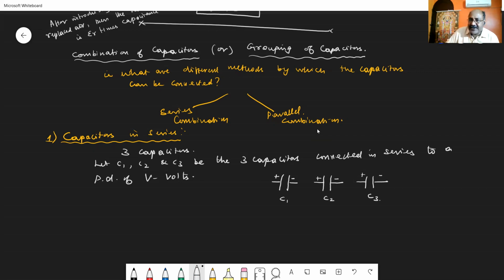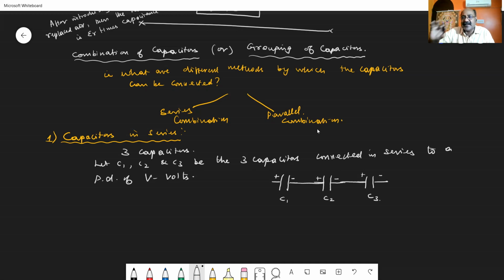Series combination means the negative plate of the first capacitor is connected to the positive plate of the second capacitor. Then the negative plate of the second capacitor is connected to the positive plate of the third capacitor. Like this it goes on: the negative of one plate is connected to the positive of the next plate.